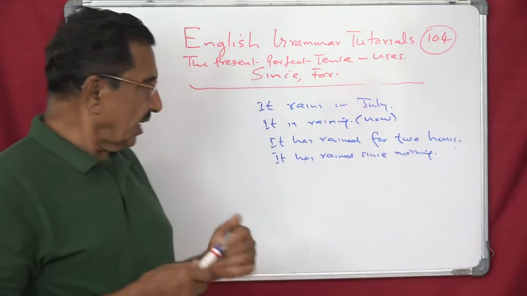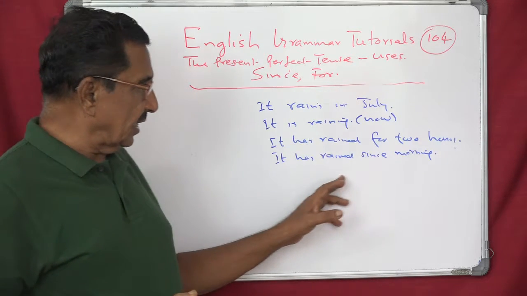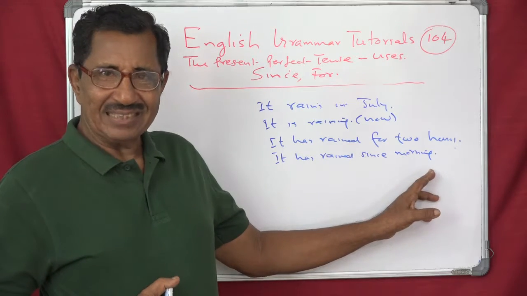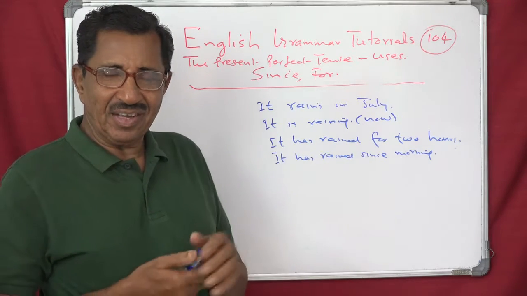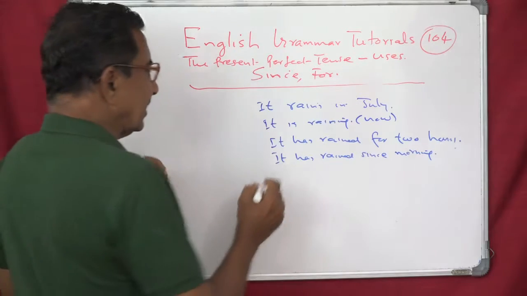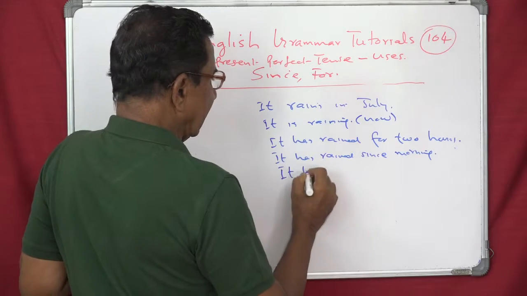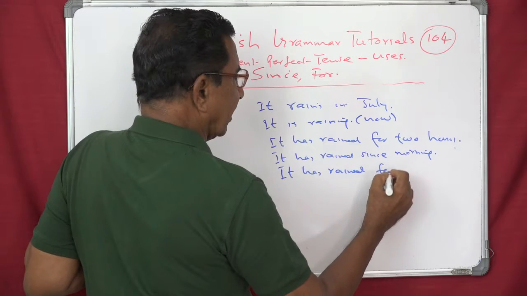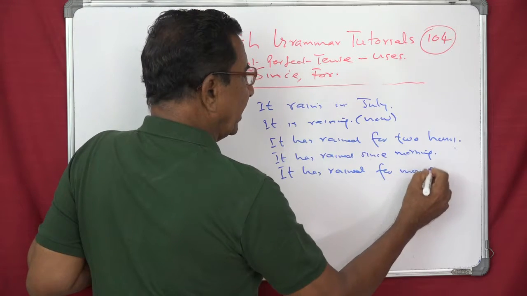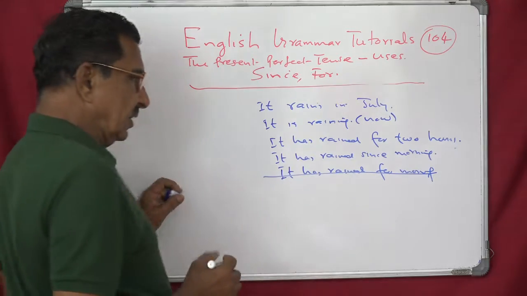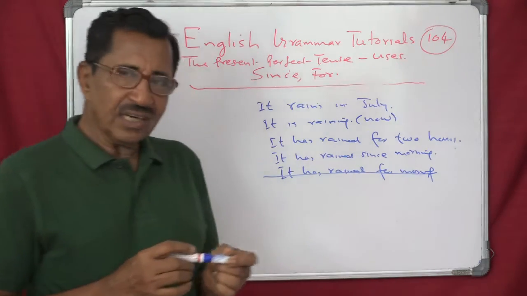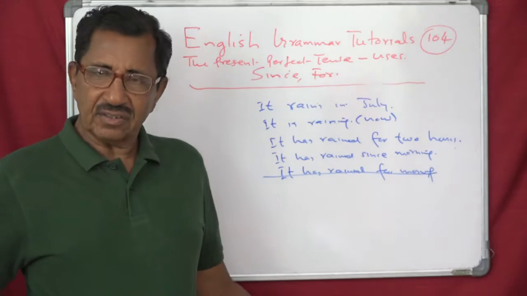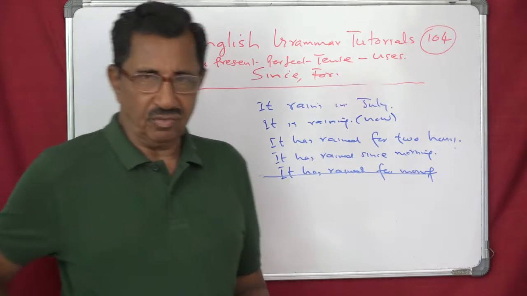Now you cannot convert this like this: it has rained for morning. You cannot use that. If you write like this, it has rained for morning, there is no meaning here. So you cannot say that. If there is a definite point of time, you have to use since. If not, we can use for.